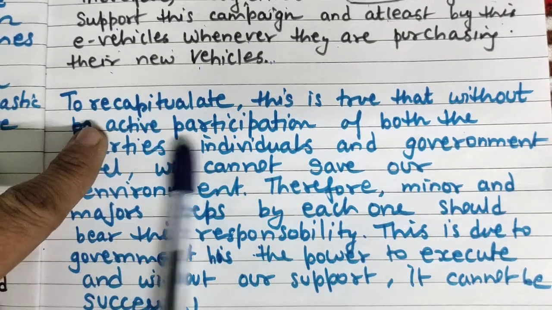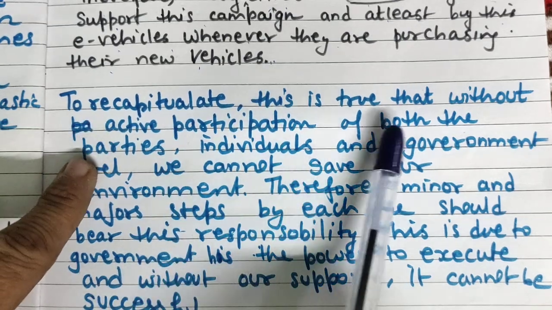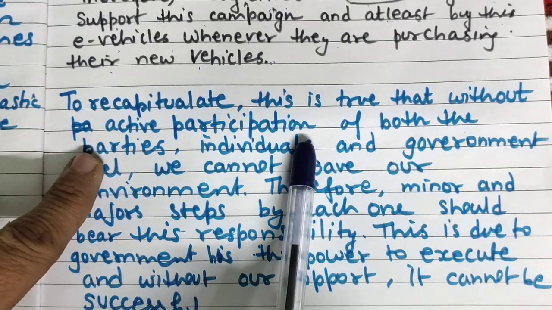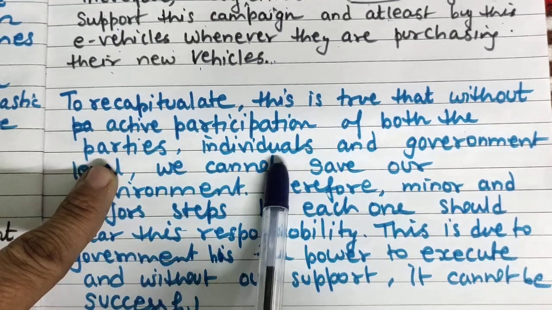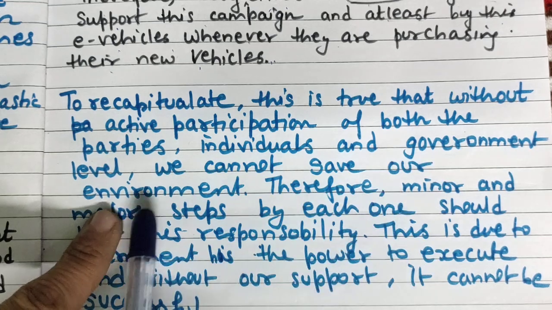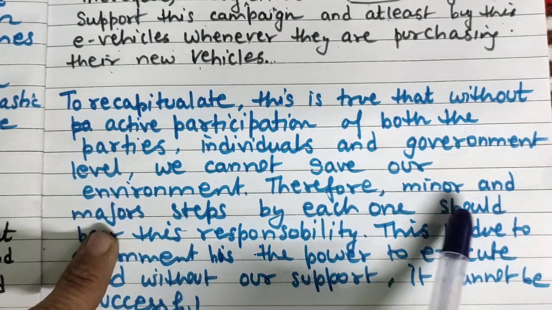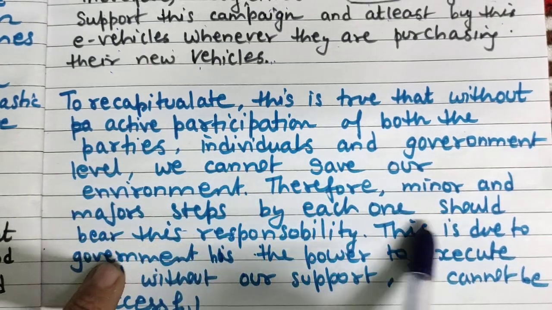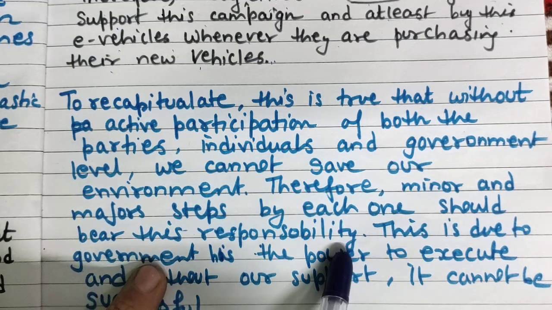To recapitulate or to conclude, it is true that without active participation of both parties, individuals and government, we cannot save our environment. Therefore, minor and major steps by each one should bear this responsibility.